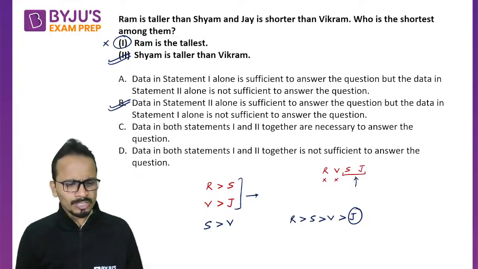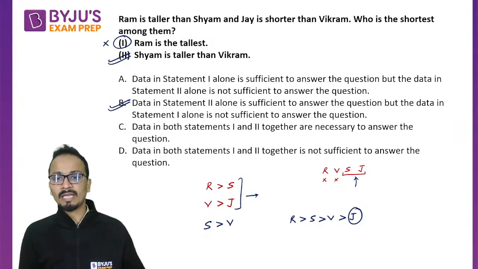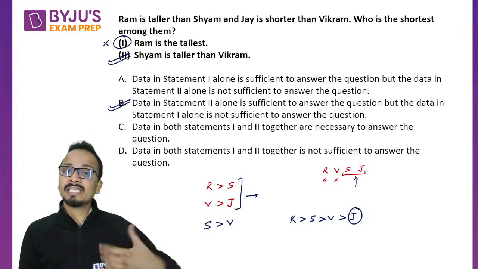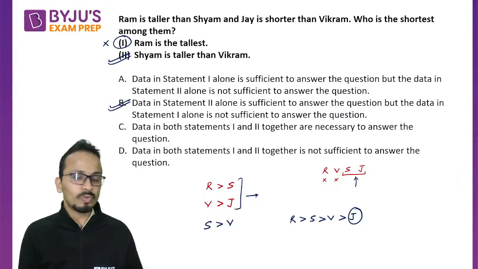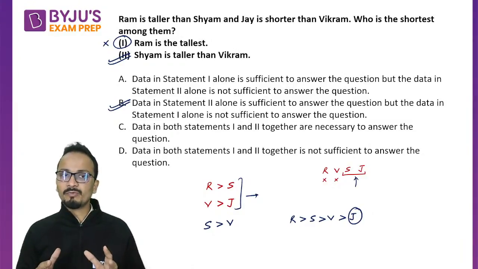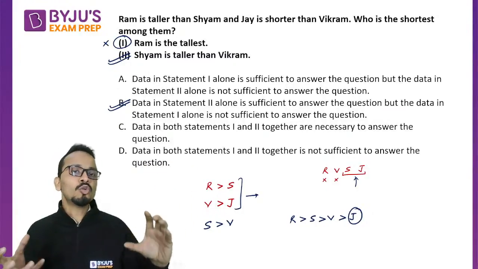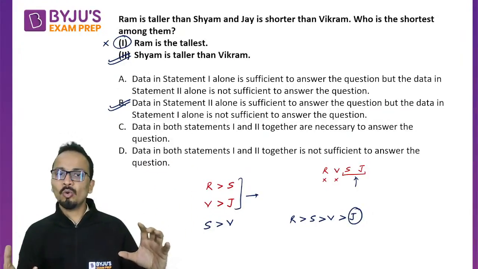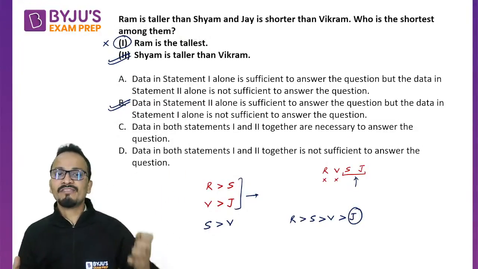Now there are some students who have committed a mistake here. Guys, understand one thing which is very important, and this mistake is committed by most of us. It's just because we are in a hurry. A common mistake that we commit is that after reading statement number 1, when we go to statement number 2 and treat it alone, some information of statement 1 is left in our mind.